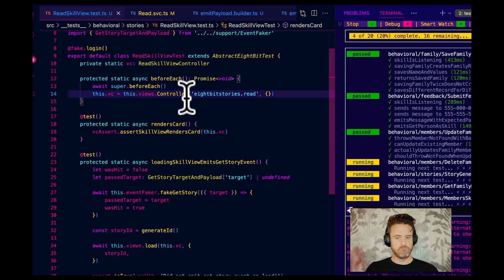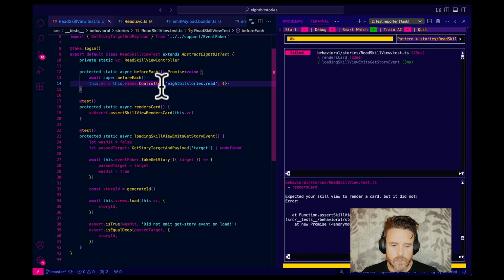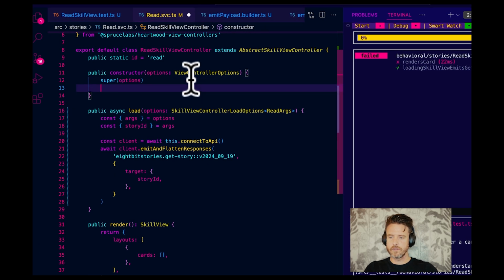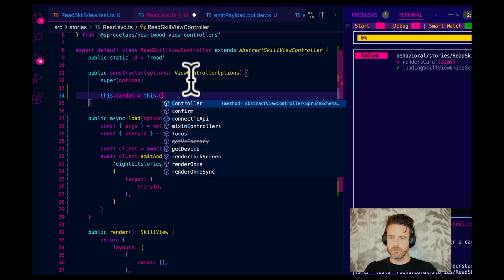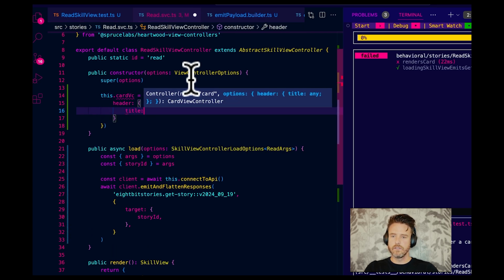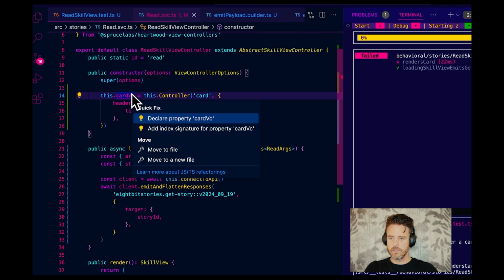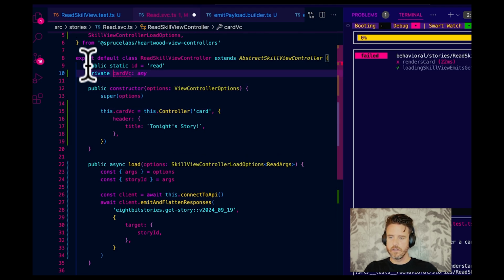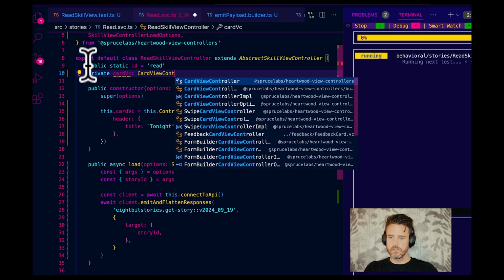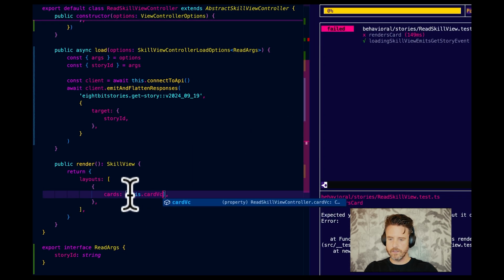And let's do this.vc.assertSkillViewRendersCard. Your expect skill view render card, but it did not. Let's do that. Let's go this.cardVc, this.controller card. Let's go header, title, tonight's story. And then let's declare that private cardViewController. Let's stub cardVc.